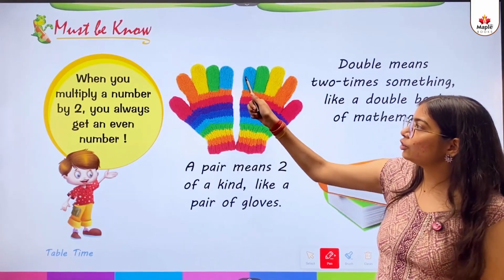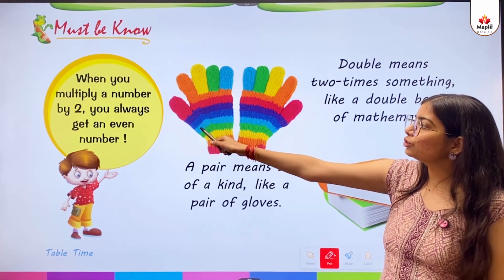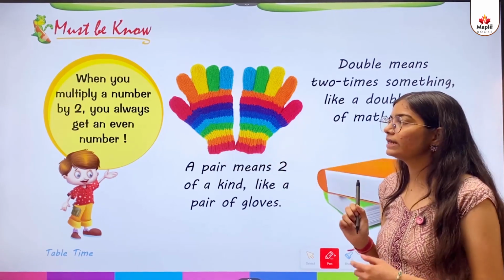Must remember: when you multiply a number by 2, you always get an even number.